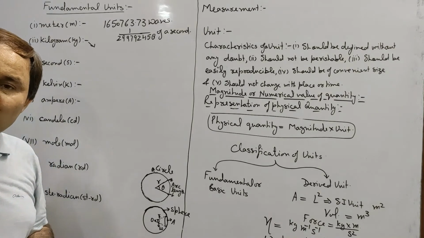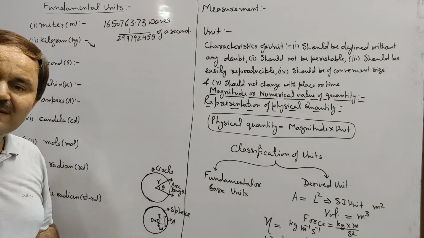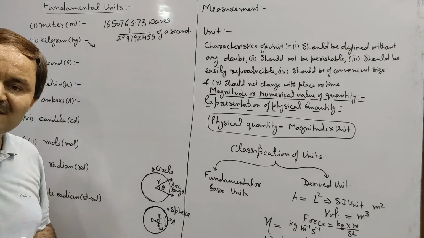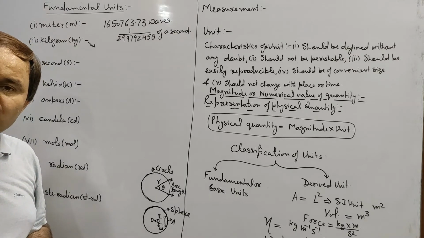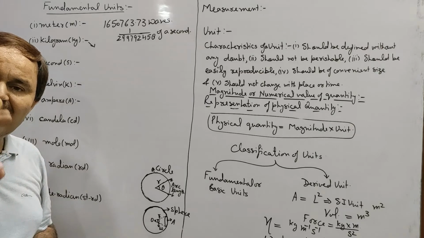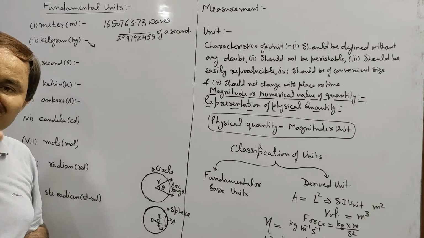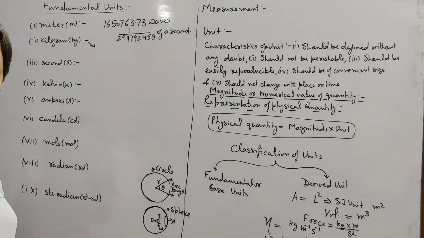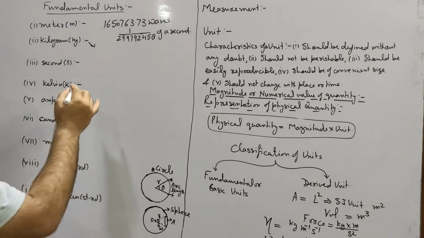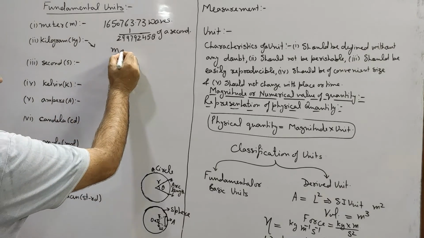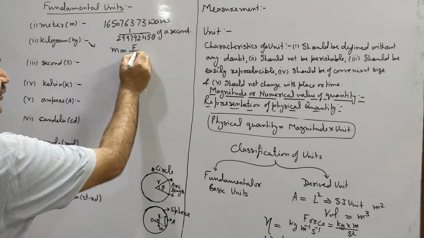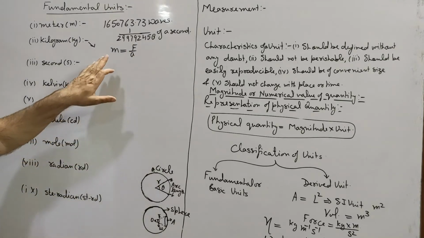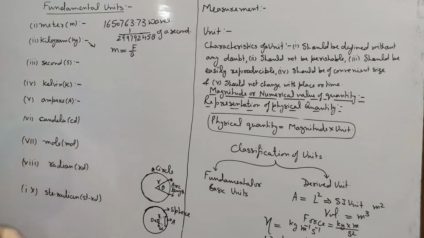Later on, 1 kilogram was defined in terms of force producing an acceleration in the body. If a force of 1 Newton applied on a body produces an acceleration of 1 meter per second square, then mass of the body will be said to be 1 kg, because m is equal to F upon a. F is 1 Newton, a is 1 meter per second square, then mass will be 1 kg.